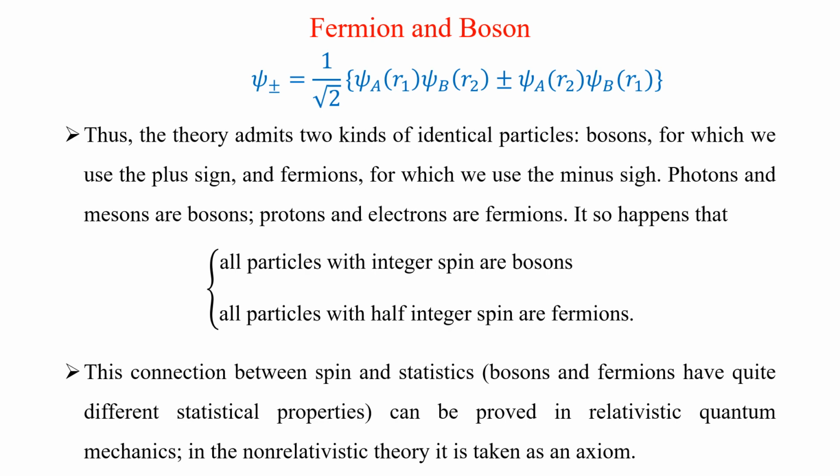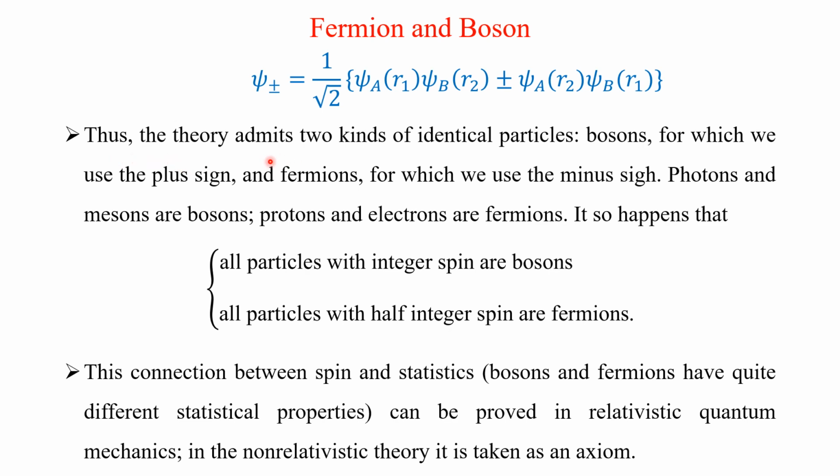Now we have seen psi sub plus or minus is equal to 1 over square root of 2 multiplied by psi a of r1 psi b of r2 plus or minus psi a of r2 psi b of r1. Here 1 over square root 2 is the normalization constant.